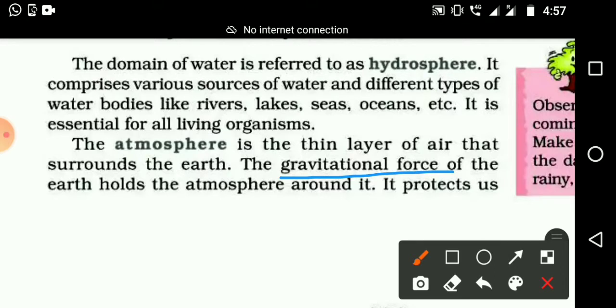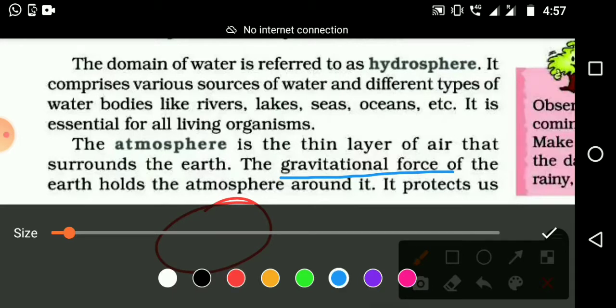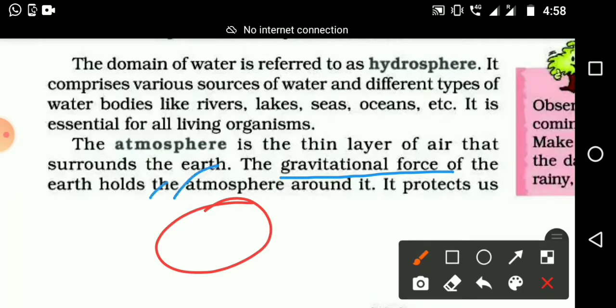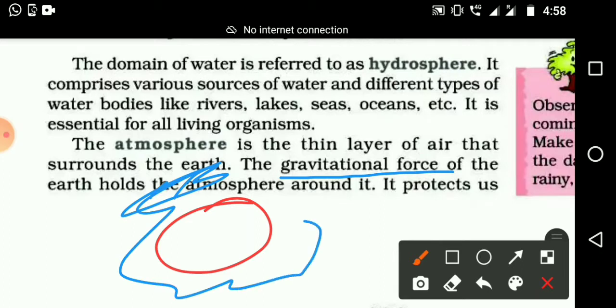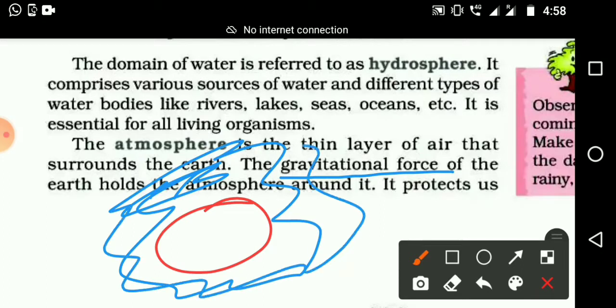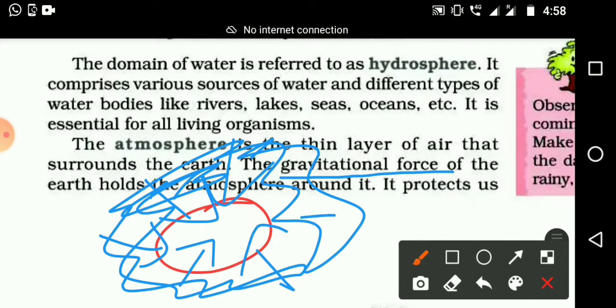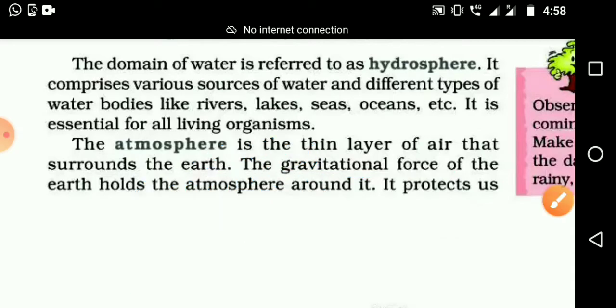Even if the atmosphere's air wants to go away from the earth, it won't allow it. It will pull it down each and every time. So that gravitational force is holding the atmosphere around it.